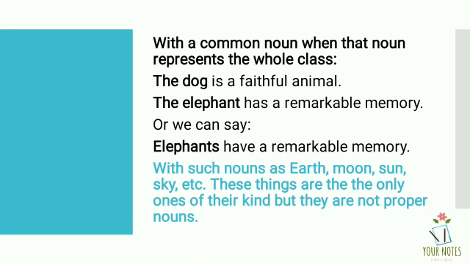With a common noun when that noun represents the whole class. The dog is a faithful animal. The elephant has a remarkable memory, or we can say elephants have a remarkable memory. With such nouns as earth, moon, sun, sky, etc. These things are the only ones of their kind, but they are not proper nouns.